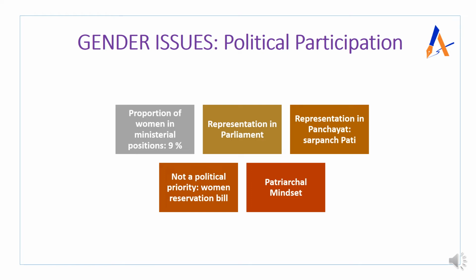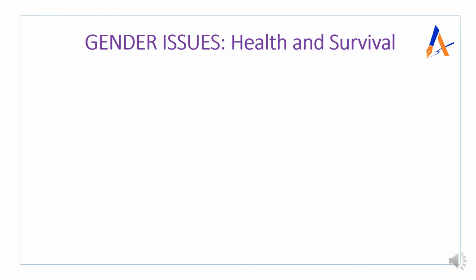Now let's see another category. Now we will analyze the issues from the health and survival point of view. The first line of thought should be with respect to care work and their last priority. If you see your mothers, or wives, or partners, they play a very important role in taking care of the whole family, the children, husbands, or the senior citizens in the family. Because of that, sometimes their food or their particular care becomes the last priority in the family.